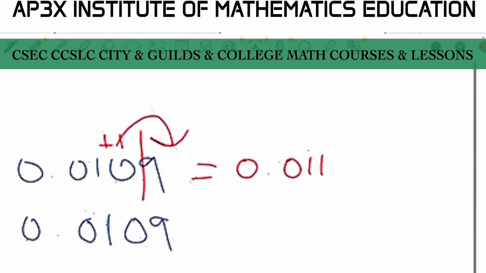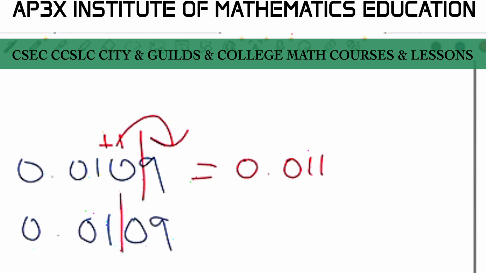In this case, the first two zeros won't be counted in our rounding process because they appear before the 1, so they are insignificant. However, the 0 in between the 1 and the 9 is significant because it appears after the 1. So my first significant digit here is 1.